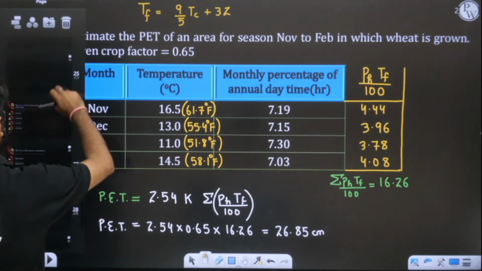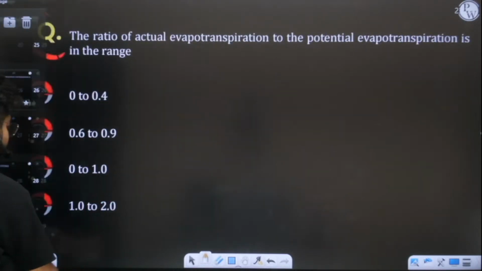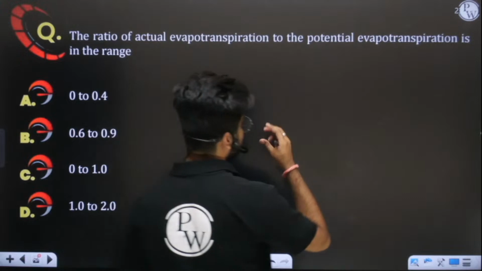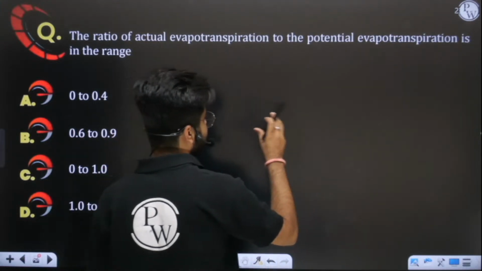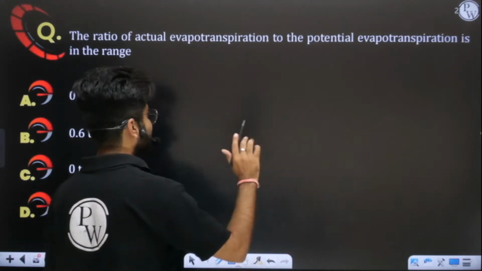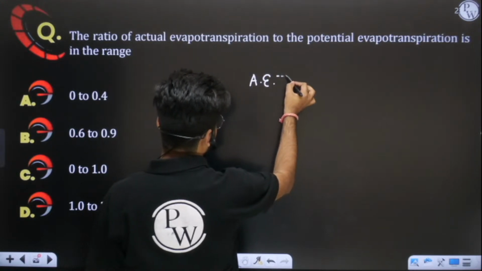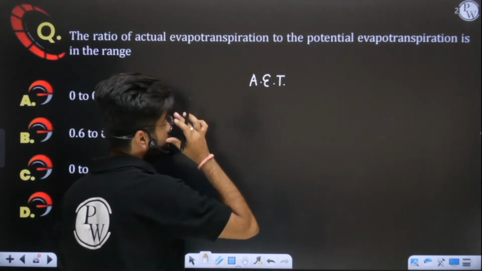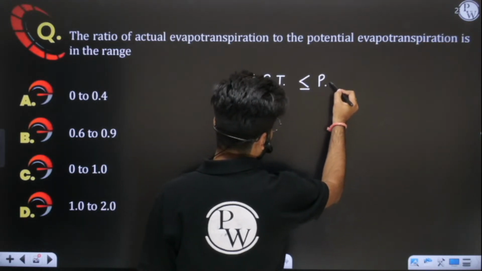So potential evapotranspiration is the maximum value. Actual evapotranspiration is less than or equal to potential evapotranspiration.